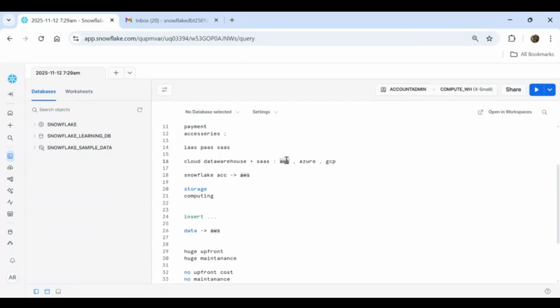If you have opened your account with Azure, it will be stored in Azure, and similarly for GCP. So Snowflake does not have storage capacity. Snowflake is just a framework.